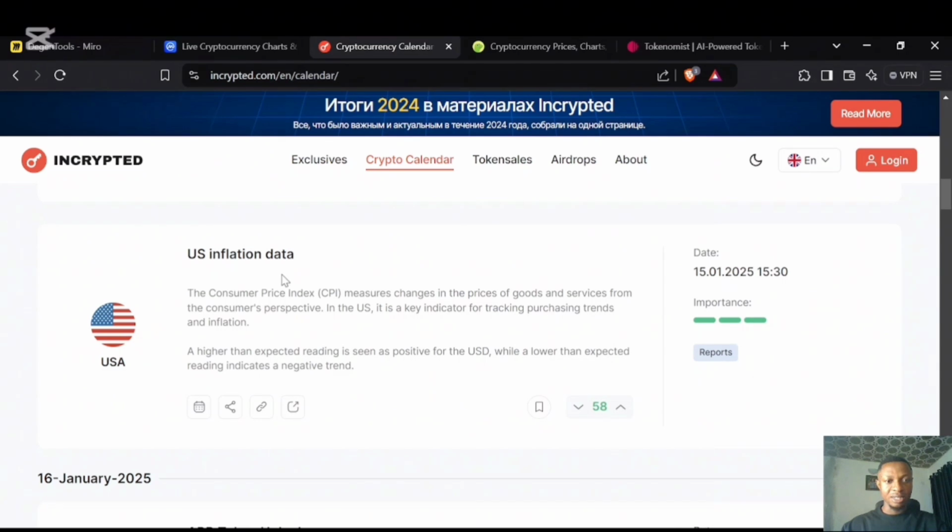CPI is one notable event that we usually pay attention to. The next CPI will be happening on the 15th of this month, which will be 2 days from now. Markets will be very volatile when the report comes out, so you also want to pay attention to those kinds of data. You can use the site to look into more important information.